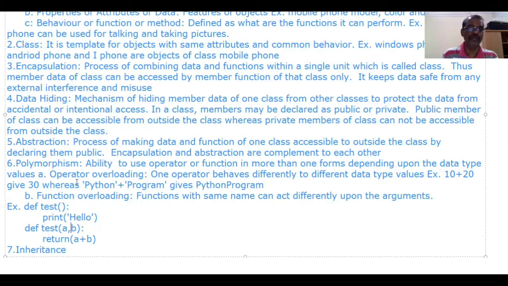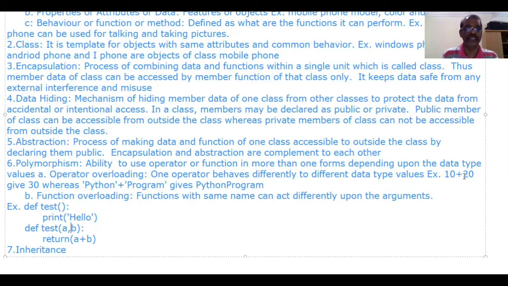So polymorphism is the ability to use an operator or function in more than one form, depending upon the data type values it receives. There are two types: operator overloading and function overloading. In operator overloading, one operator behaves differently to different data type values. For example, 10 plus 20 gives 30, whereas Python plus program gives Python program.